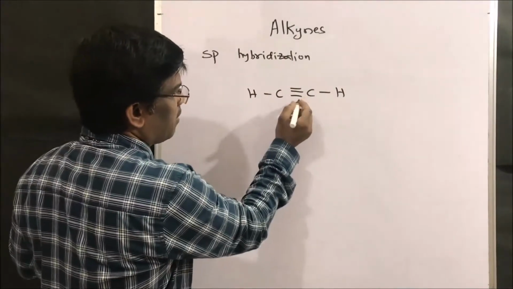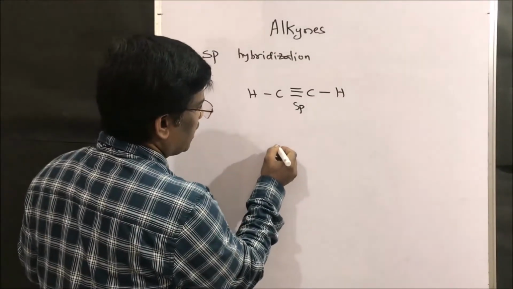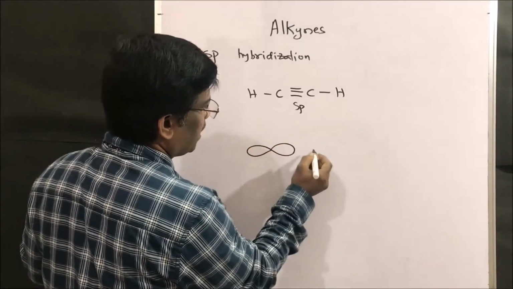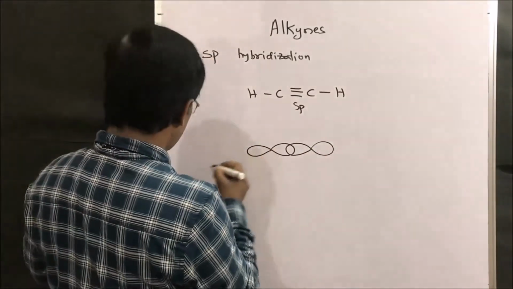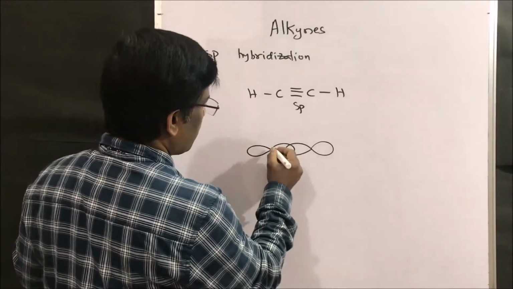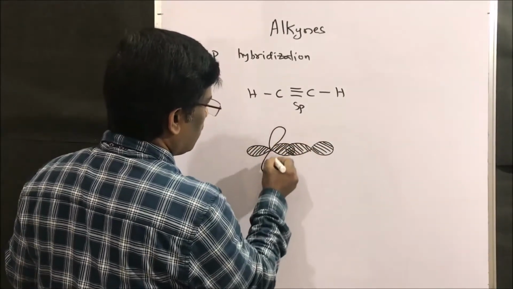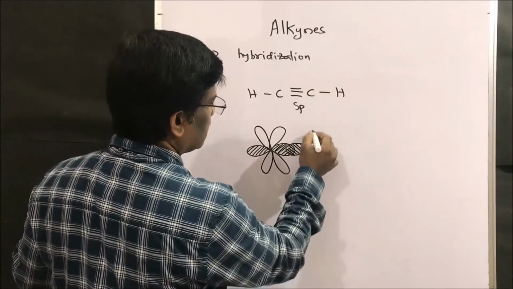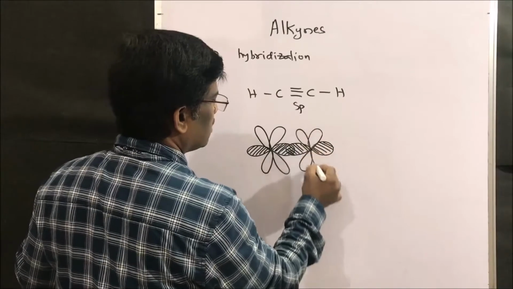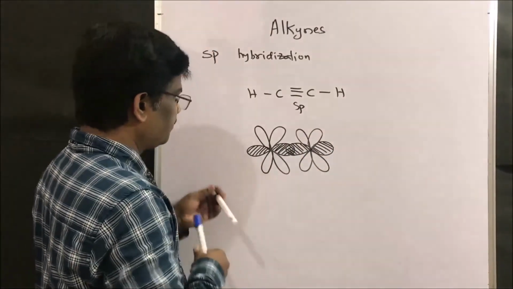So how does it take place? We have sp hybridized orbitals, and the other orbitals are the unhybridized p orbitals, px and py.